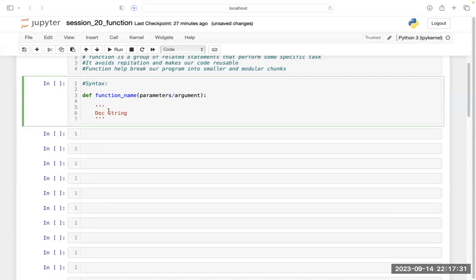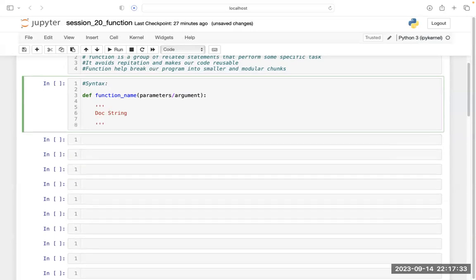So this is used for multi-line commenting. You use the single quotation three times at the start, and single quotation three times at the end, when you want to write a multi-line comment. So this docstring is nothing but a comment. If you want to put some comment inside your function, saying what your function is supposed to do or what it is supposed to perform, in that case you have to write it.